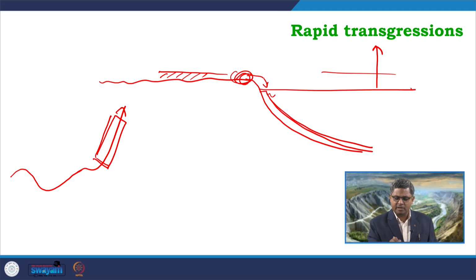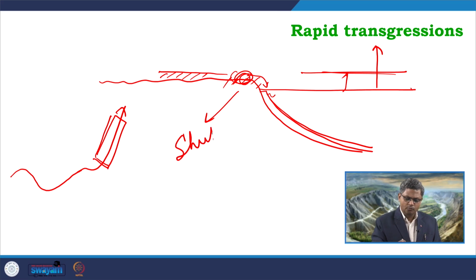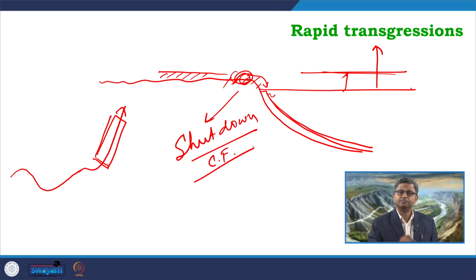So, as a result of that, this rise in the base level is causing the photic zone to go towards the upper side, and this zone is now devoid of carbonate production. So, there is again a shutdown of the carbonate factory, and that shutdown will start from here.